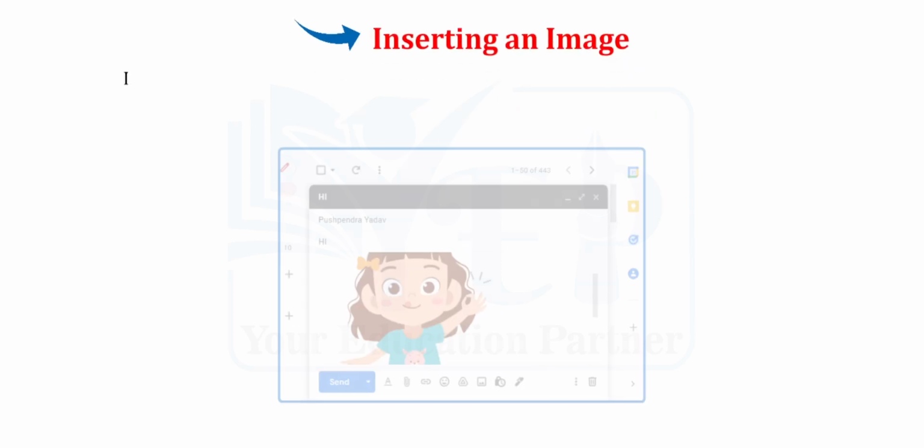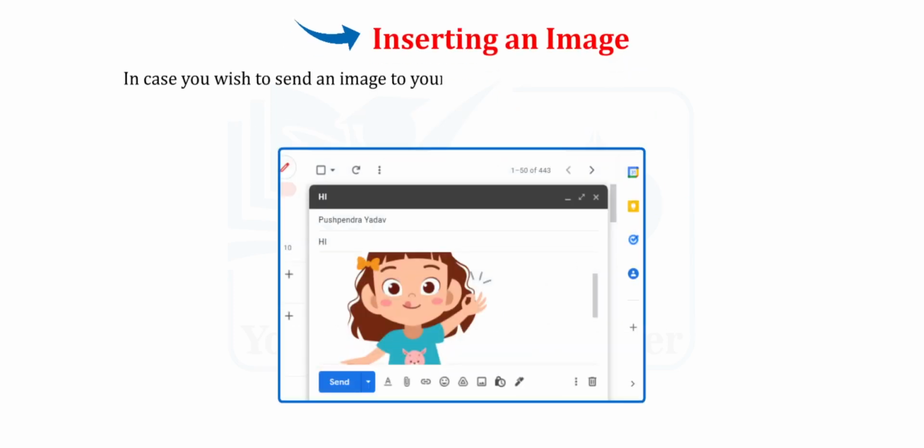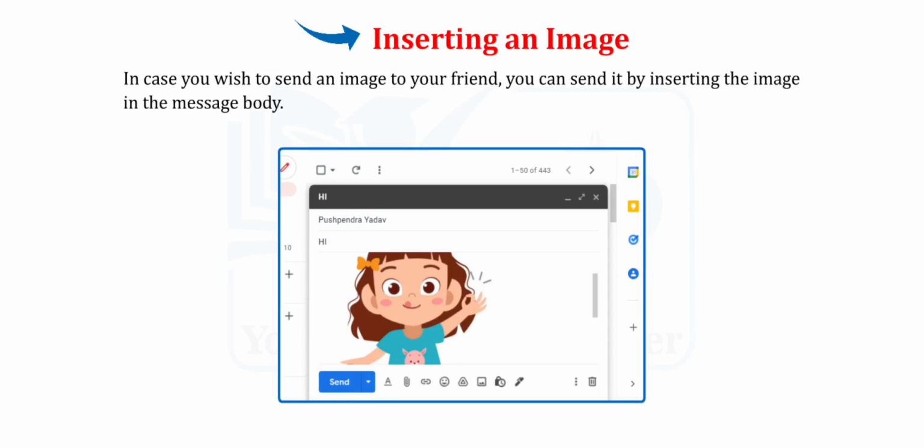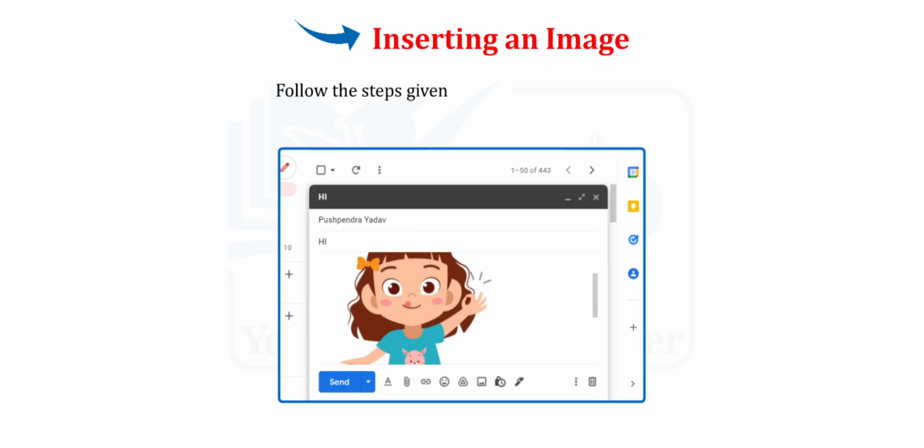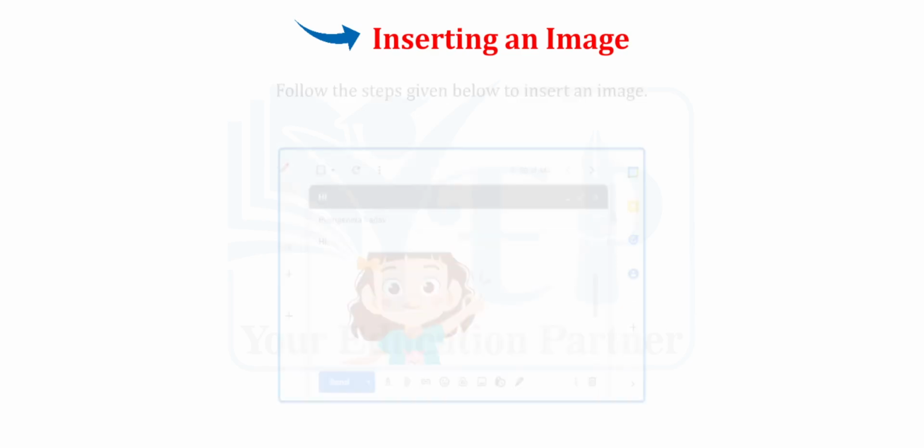Inserting an image. In case you wish to send an image to your friend, you can send it by inserting the image in the message body. Follow the steps given below to insert an image.